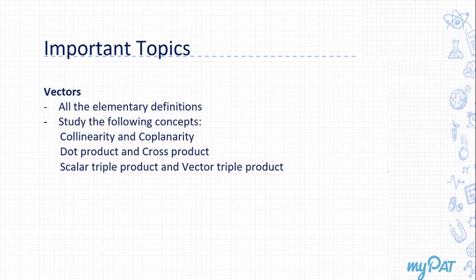Next, yes, again a very, very important chapter, vectors. Vectors you have been studying, children, since 11th class. First of all, you studied it in physics: triangle law of addition, parallelogram law of addition, angle between two vectors, perpendicular vectors, parallel vectors, and so on. Now this again comes back in mathematics. So study all the following concepts: condition for collinearity, condition for coplanarity, dot product, cross product, scalar triple product, and vector triple product, right?